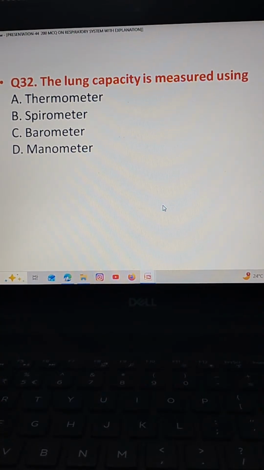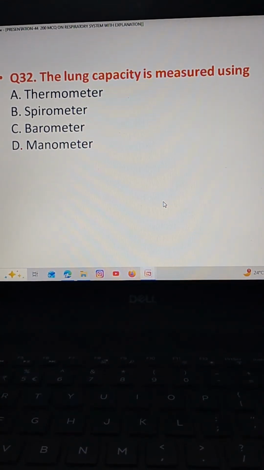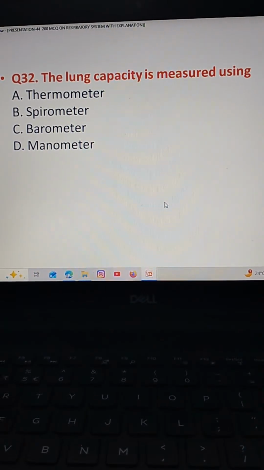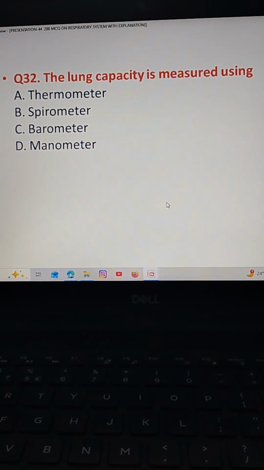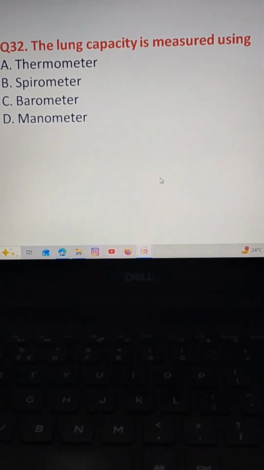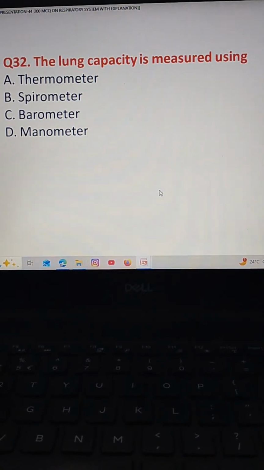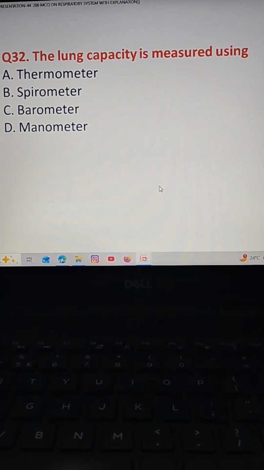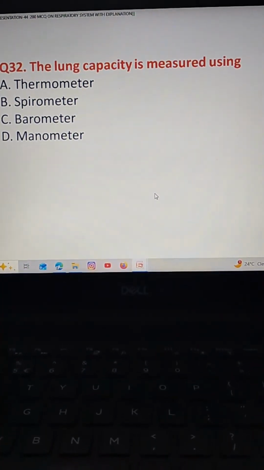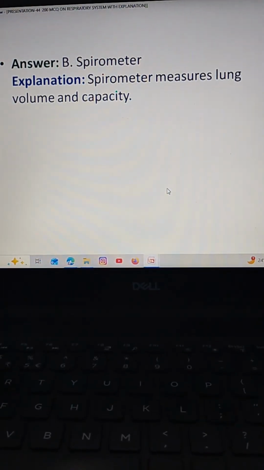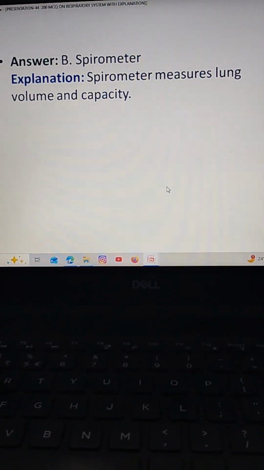Then the lung capacity is measured by using option A thermometer, option B spirometer, option C barometer, option D manometer. The correct answer is option B spirometer. Spirometer measures lung volume and capacity.